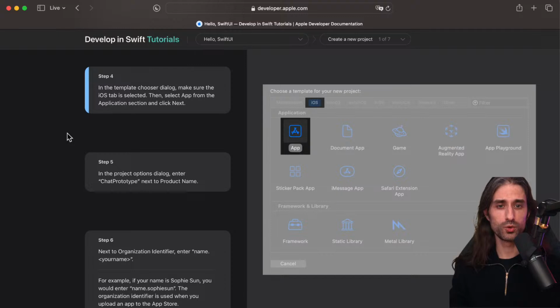So next, you will want to choose which template to use. Xcode has a variety of templates that each contain some boilerplate code to create a certain kind of app. I use the word boilerplate. If you are new to computer science, you might not know what it means. Boilerplate means the kind of code that you need to write in order to just get started. For instance, if you do a hello world, maybe you need to import the function that allows you to print to the console. That's the kind of thing.